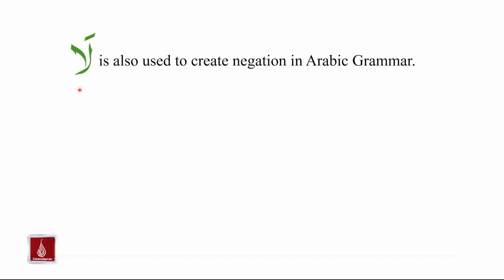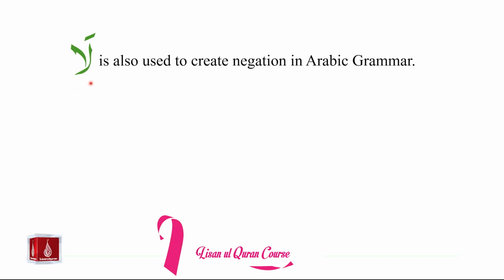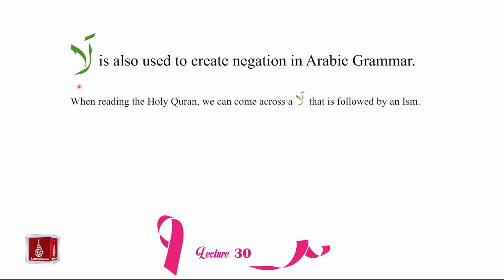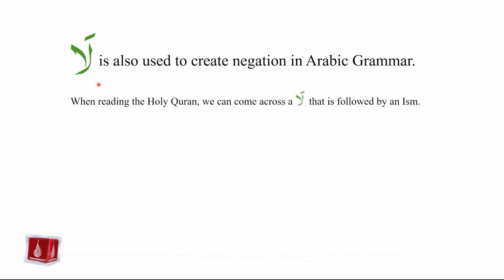Another way to create negation in Arabic grammar is by using la. We previously studied the role of ma in creating negation in Arabic grammar. That particular ma was called ma al-hijaziyah. Now we will study a type of la which is also used to create negation in Arabic grammar. When reading the Holy Quran, we can come across a la that is followed by an ism. This ism will have certain characteristics. Let us look at these specific characteristics of that ism.